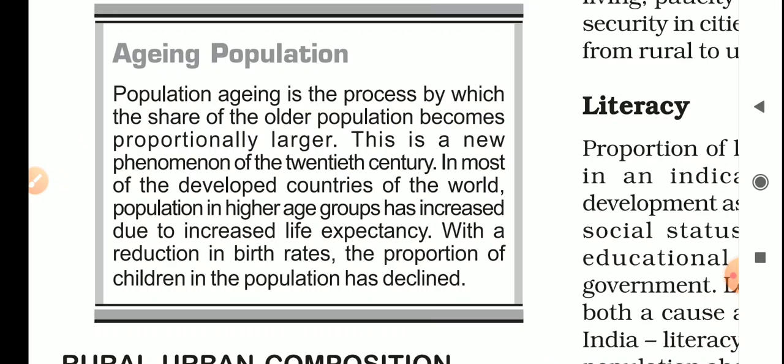Now what is aging population? When a large population of a country is old people, this is called aging population. How does it happen? It happens with increased life expectancy.